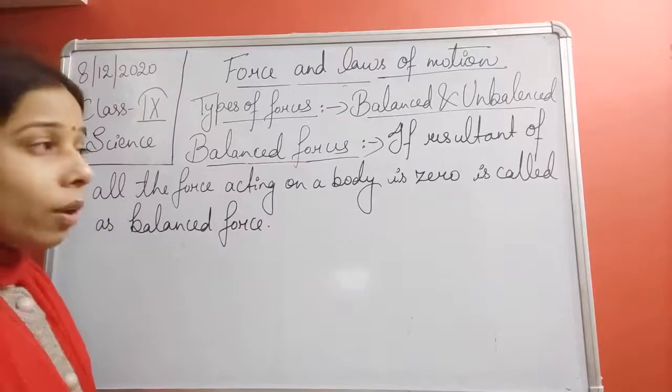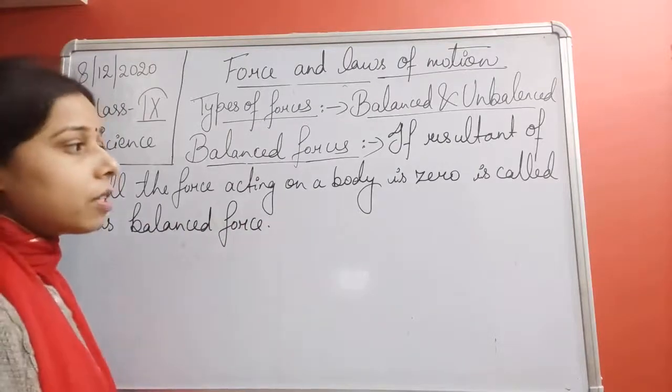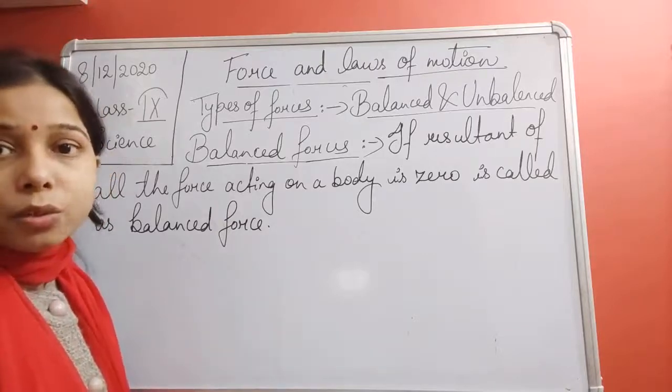Okay, so if all the forces which are acting on a body add up to zero, we will call that force a balanced force.